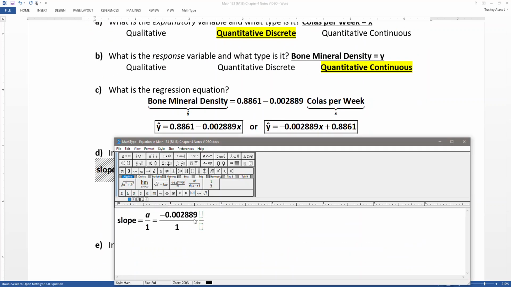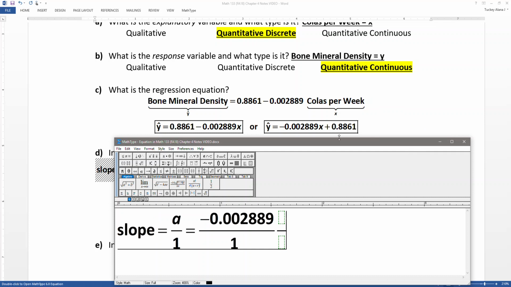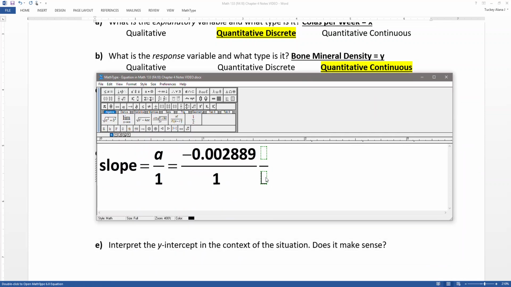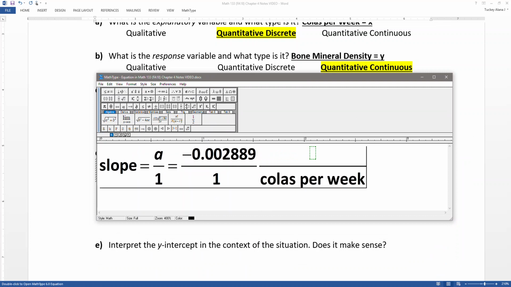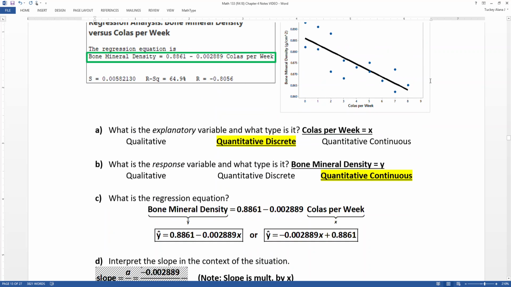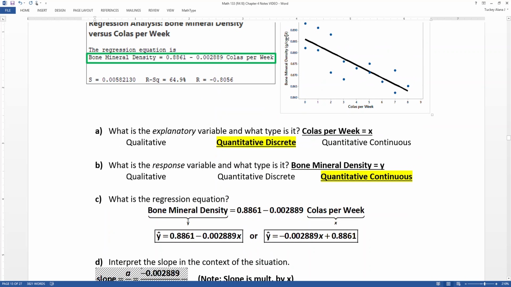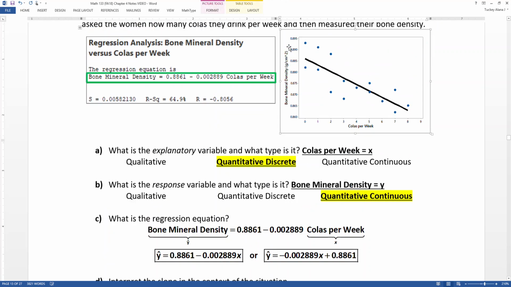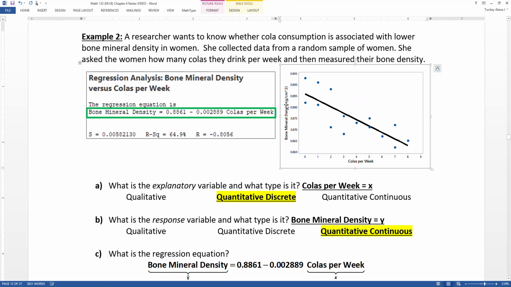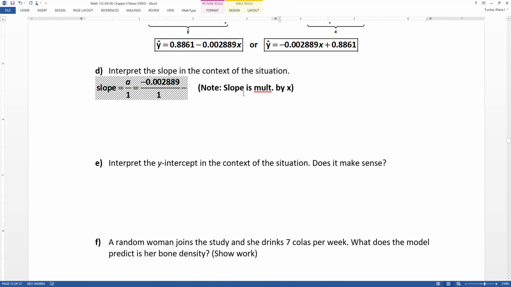I mean, it's really kind of obvious that the x unit would be colas per week. No problem. But the y is the bone density, which I have to go look up. It's grams per centimeter squared. It says it right here on the y-axis. So grams per centimeter squared.